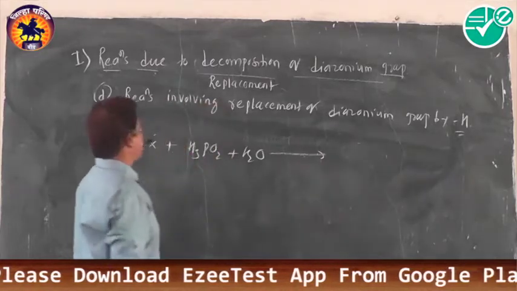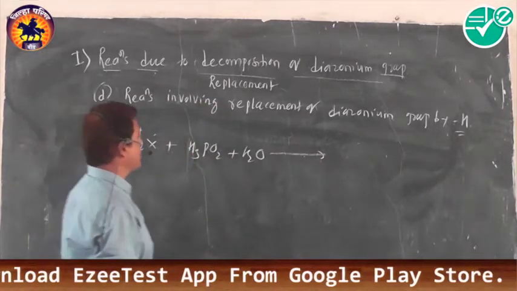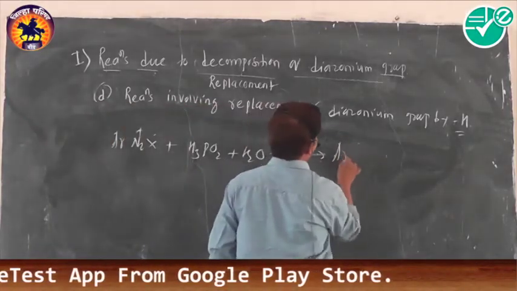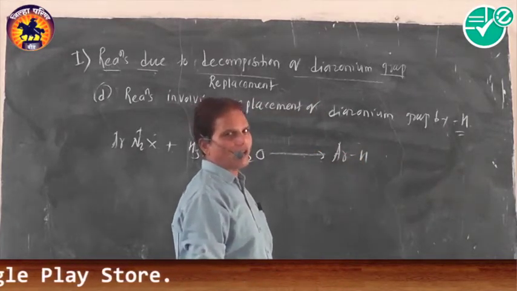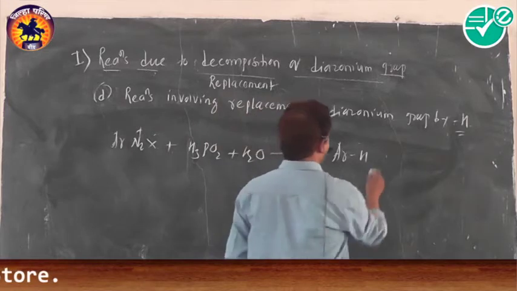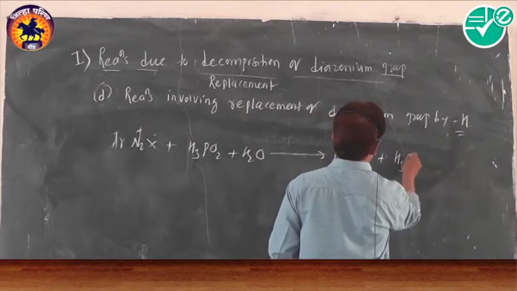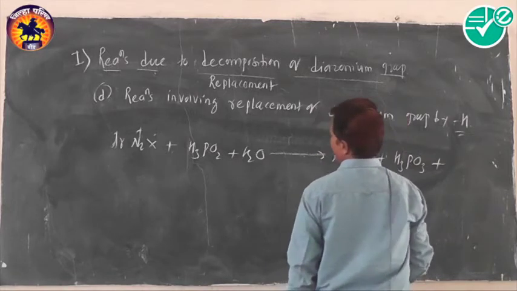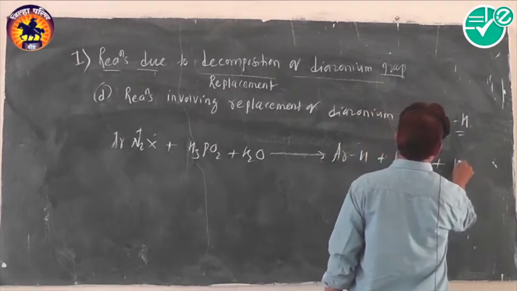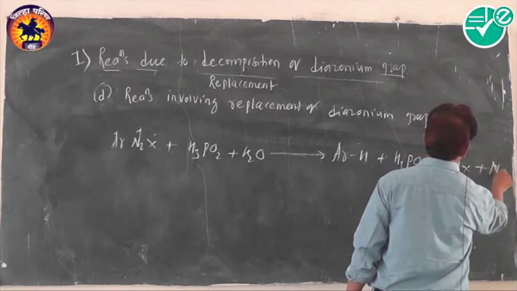We get arenes, aromatic hydrocarbons. Benzene and its analogues are formed. That is ArH. Then we get H3PO3, and there is also formation of HX along with N2 gas.